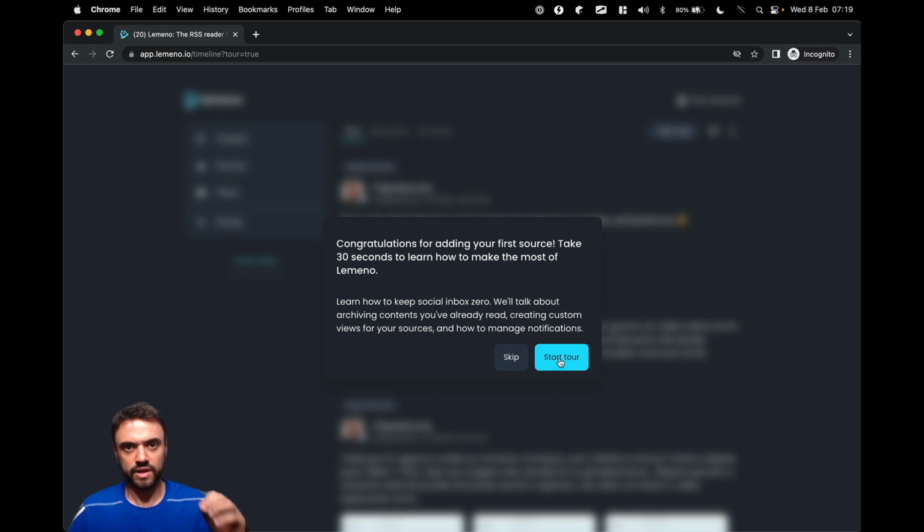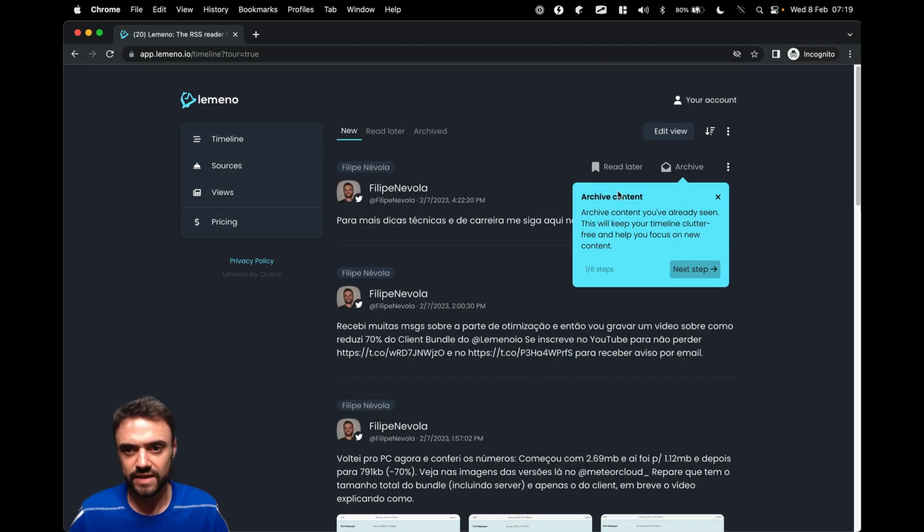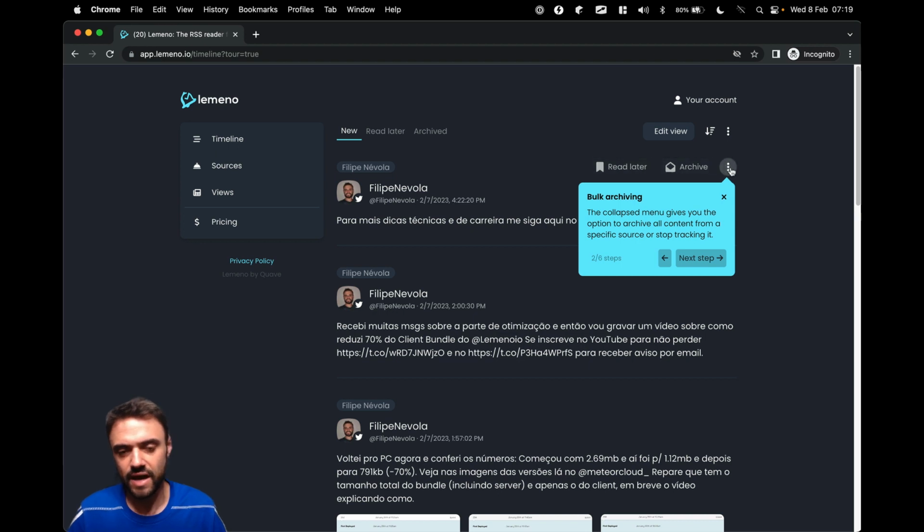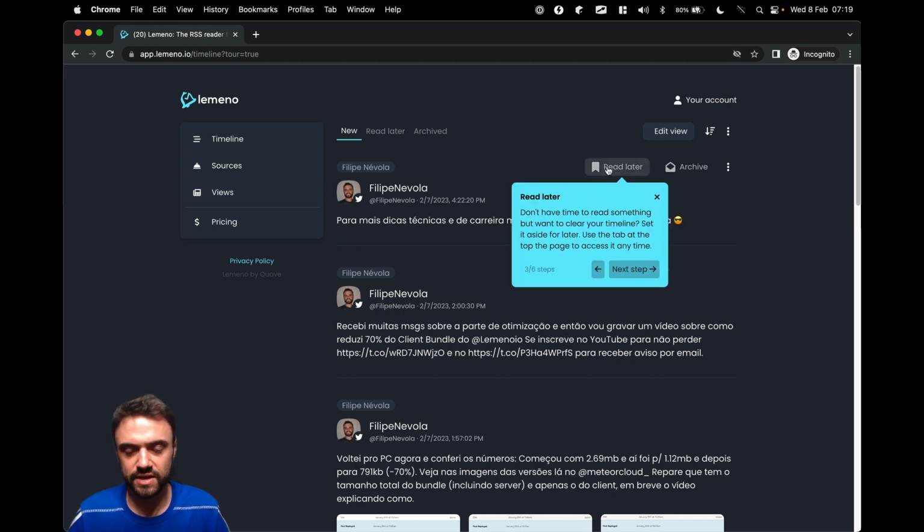When the user starts to add the search, we start to teach him how to use the system. This tool is going to show the timeline, where you can archive the content, then you can bulk archive if you have a lot of content from the same author and you want to just get rid of it. You can also mark to read later, because you can organize your content this way.